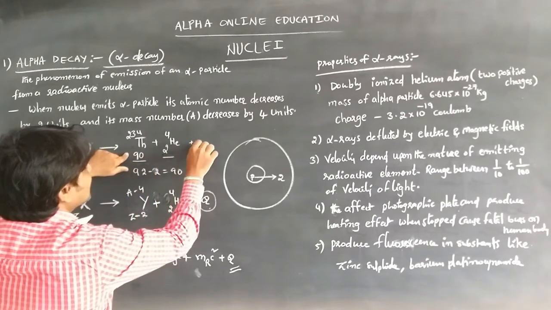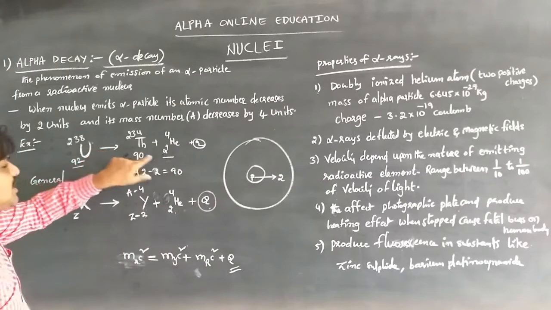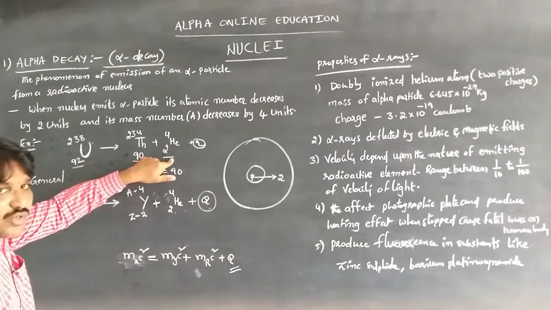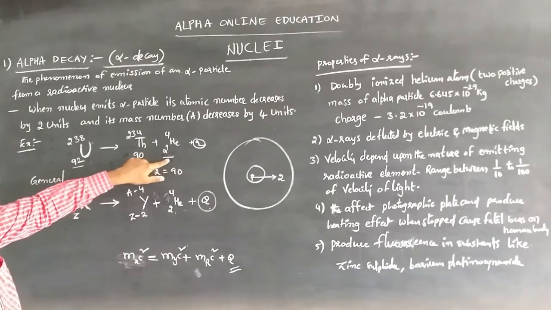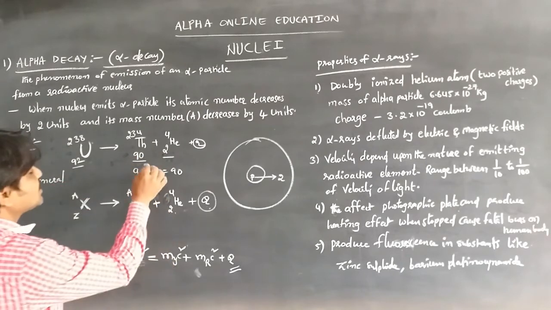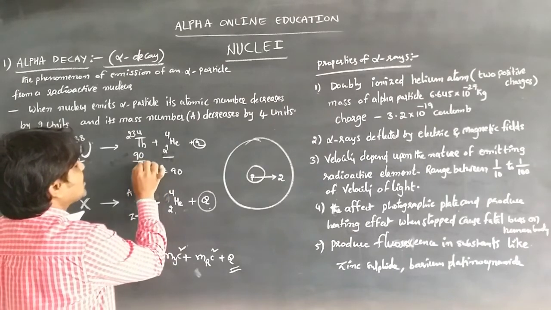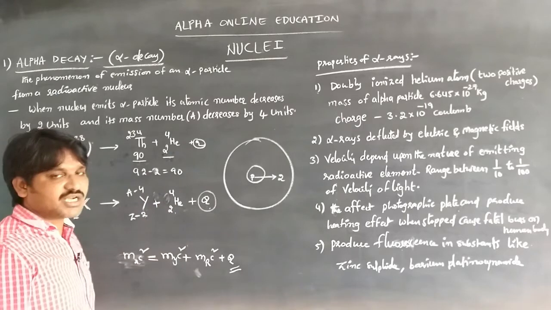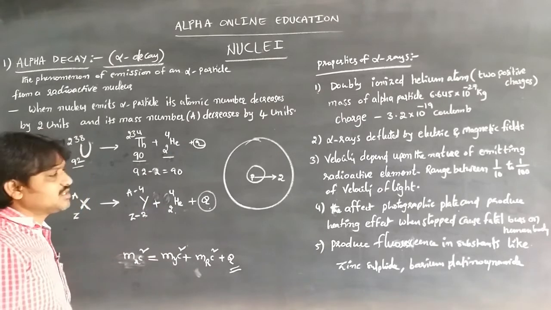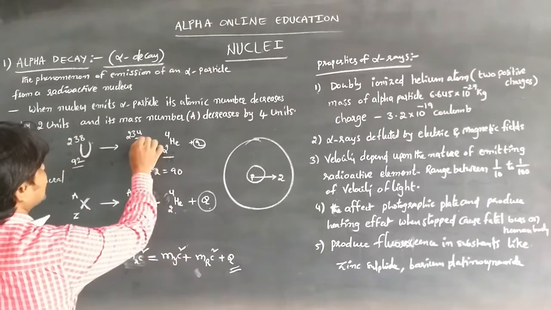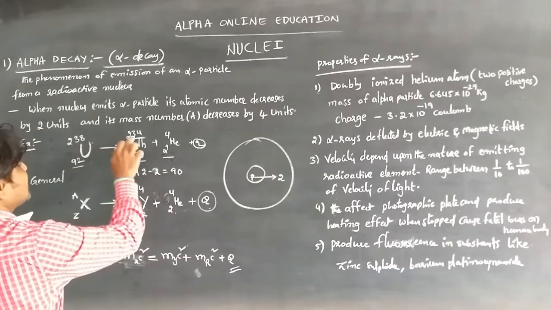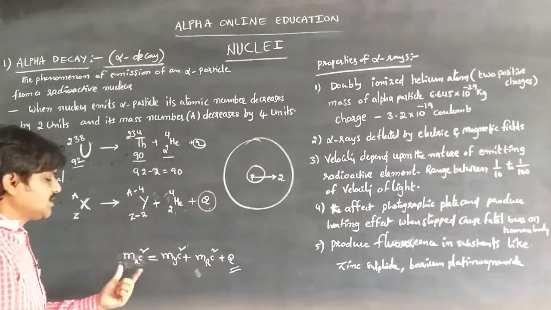The atomic mass number decreases by 4 units in this equation.